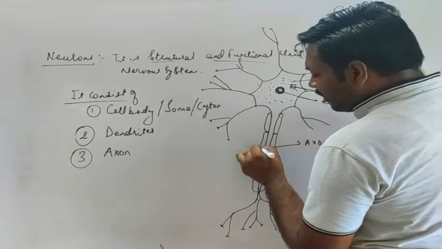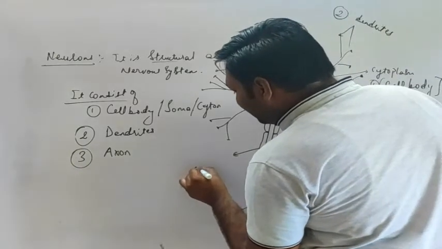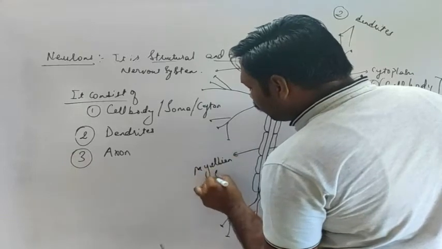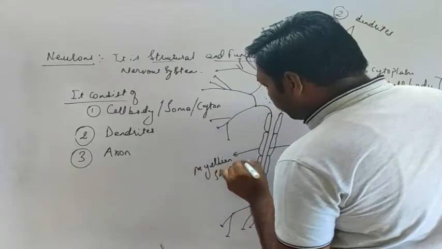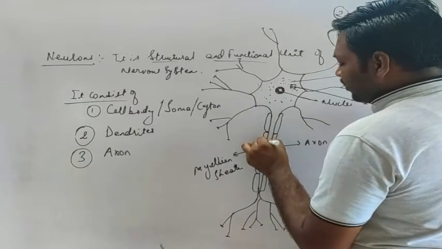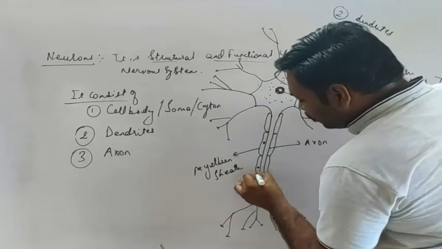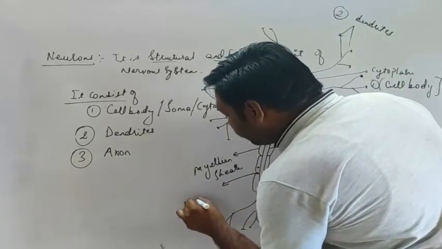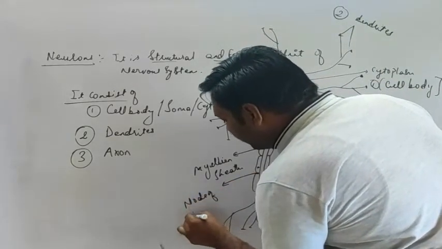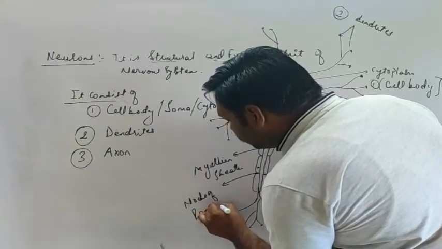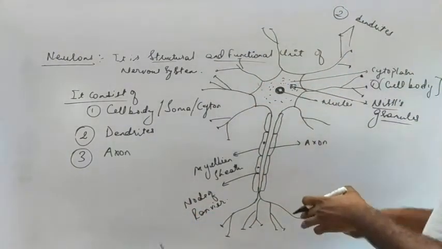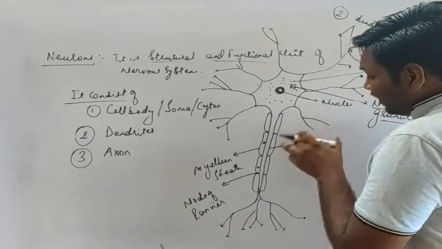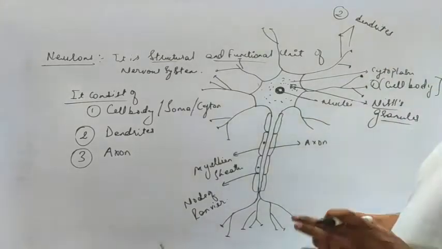The outer layer of the axon consists of the myelin sheath. It consists of certain dense bodies in it. The junction between two myelin sheaths is referred to as the node of Ranvier. Don't say it incorrectly, it is Ranvier, node of Ranvier. Now this is the complete structure of the neuron tissue.